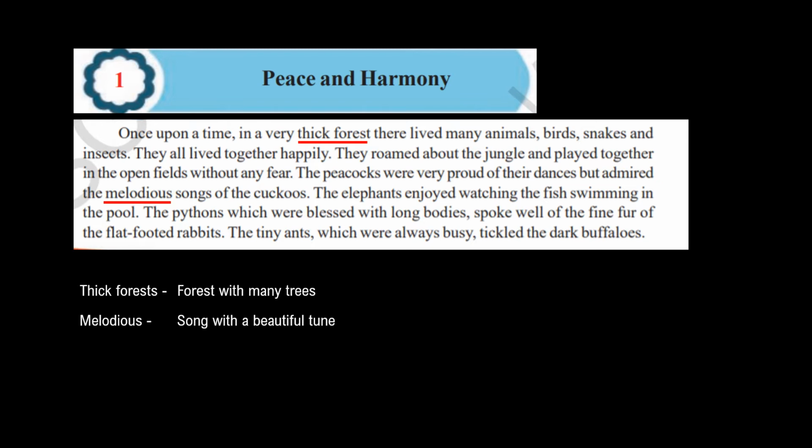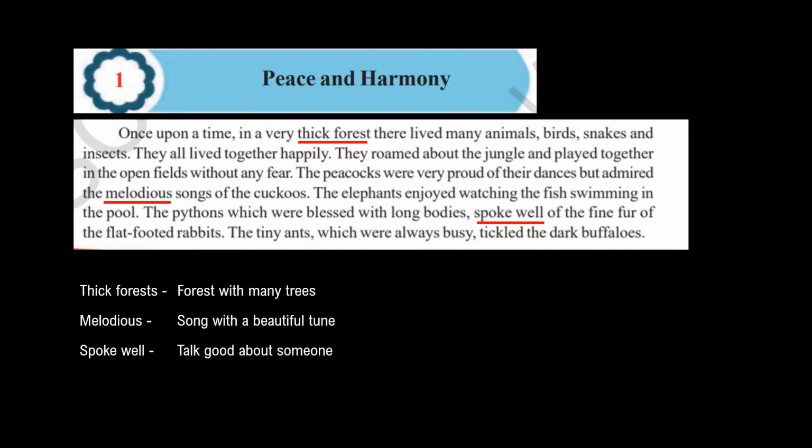The pythons, which were blessed with long bodies, of course, pythons are snakes and they have got very long bodies, spoke well of the fine fur of the flat-footed rabbits. Okay, we are talking about rabbits here, and the rabbits have got their foot flat. Yes, I have seen rabbit footprints and they are flat, and they have a fine fur. So what does spoke well mean? If I read the sentence again, the pythons are saying something nice about the flat-footed rabbits, isn't it? So I think spoke well means they're talking good about someone.